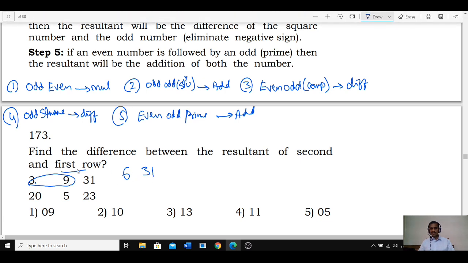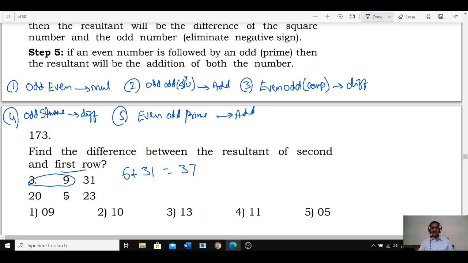The resultant must be operated upon the next number. Now 6 and 31: 6 is an even number, so it doesn't fall under those two rules. 31 is a prime number. As it is a prime number, it comes under rule number 5, and 6 plus 31, the answer is 37. The resultant of the first row is 37.